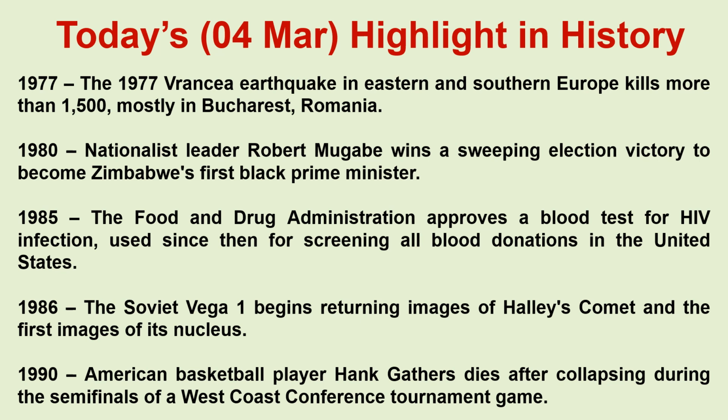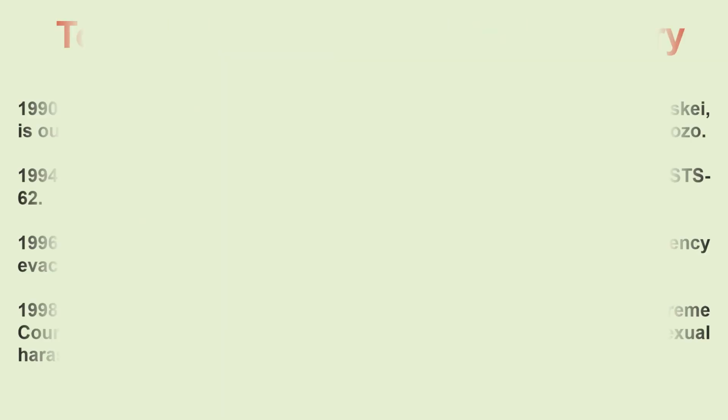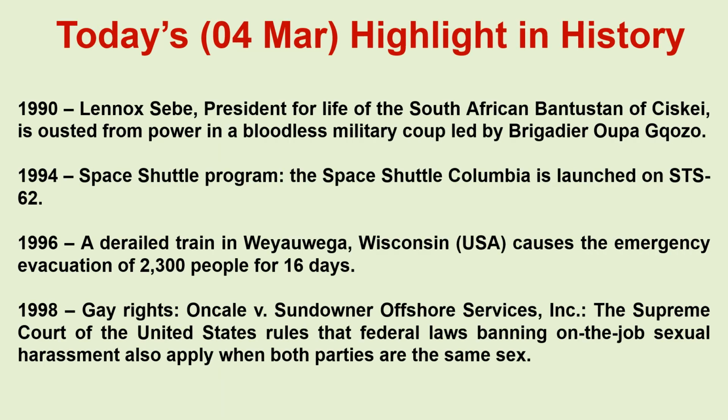1986. The Soviet Vega 1 begins returning images of Halley's comet and the first images of its nucleus. 1990. American basketball player Hank Gathers dies after collapsing during the semifinals of a West Coast Conference tournament game. 1990. Lennox Sebe, president for life of the South African Bantustan of Ciskei, is ousted from power in a bloodless military coup led by Brigadier Oupa Gqozo.